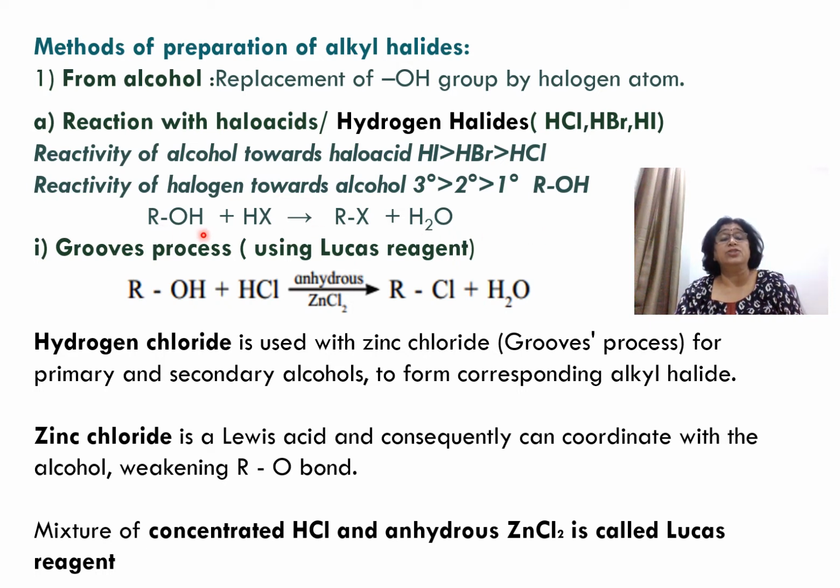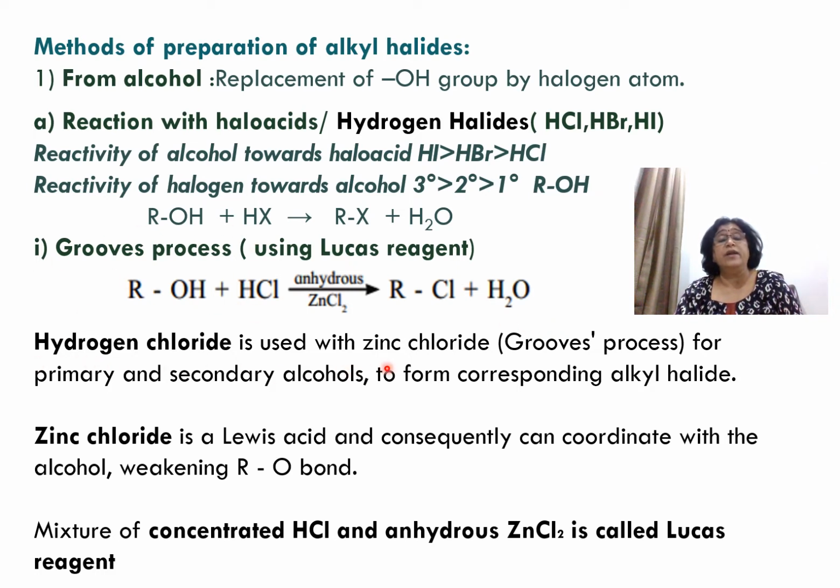Now the reaction of alcohol with HX gives you RX plus water. So this is the basic reaction. Now let us see how you will prepare the alkyl chloride, by the Groves process using Lucas reagent. What is Lucas reagent? Lucas reagent is anhydrous zinc chloride and HCl. They are together known as Lucas reagent. So when Lucas reagent is added to alcohol, you get RCl plus H2O. This process is also called the Groves process.